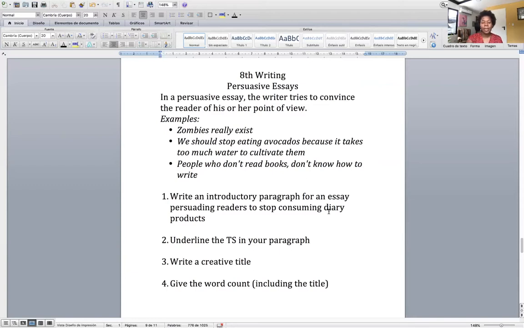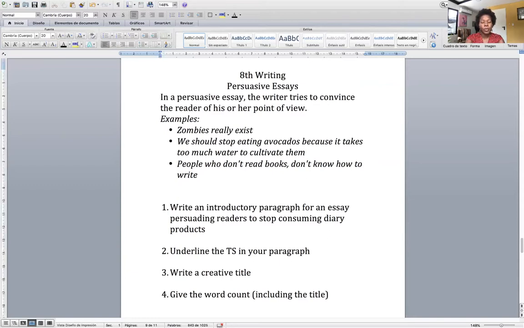So here's your assignment, and this assignment is gonna be worth 20 points. So that means that each part is worth 5 points. The first part, you're gonna write an introductory paragraph for an essay that's gonna persuade readers to stop consuming dairy products. What this means is that in my introduction, I'm probably gonna tell people how bad dairy products are. Okay? Just the introduction. And in your introduction, you're gonna underline your thesis statement.